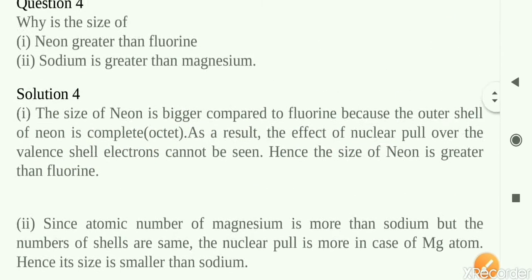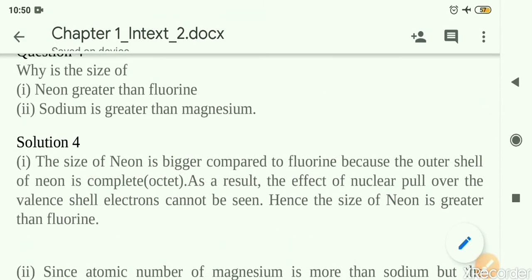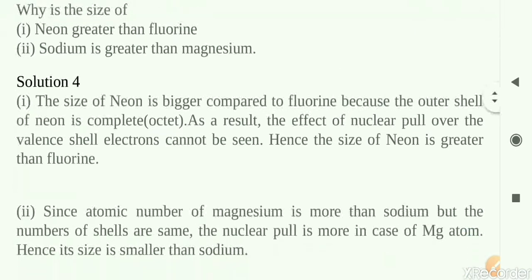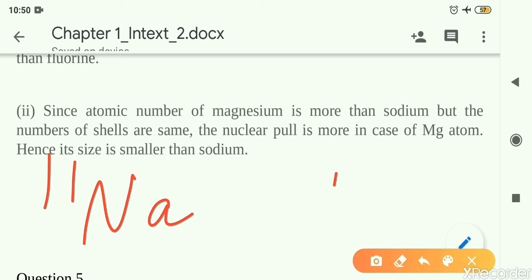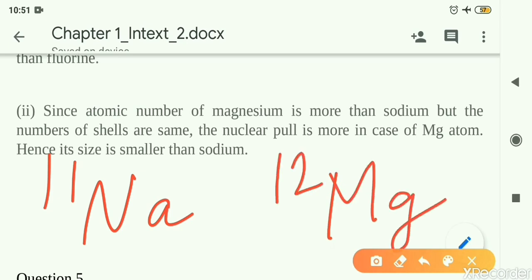Second part of question 4: sodium is greater than magnesium. Why is it so? Because sodium and magnesium both have different numbers of protons, or atomic number is different for both. Sodium has atomic number 11, that is, it has 11 protons, and magnesium has atomic number 12, that is, it has 12 protons. So the answer, you can see, atomic number of magnesium is more than that of sodium.